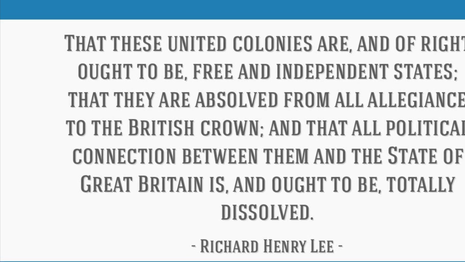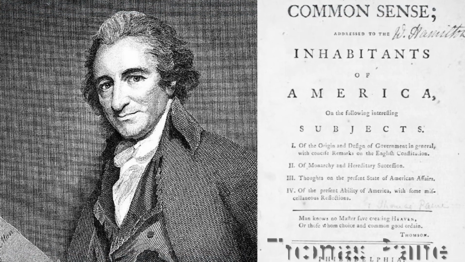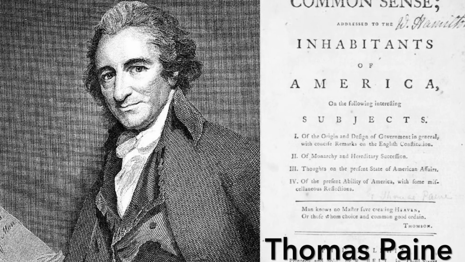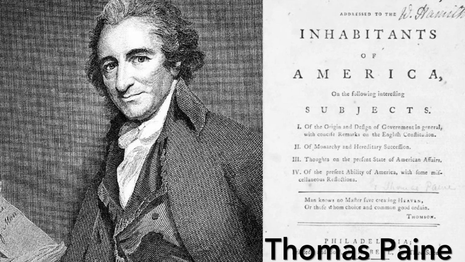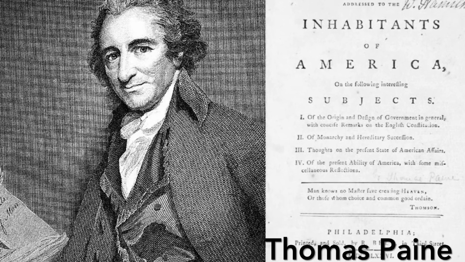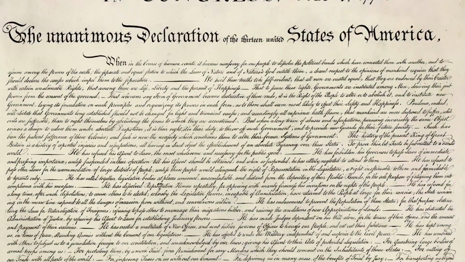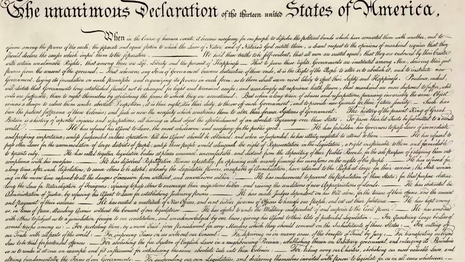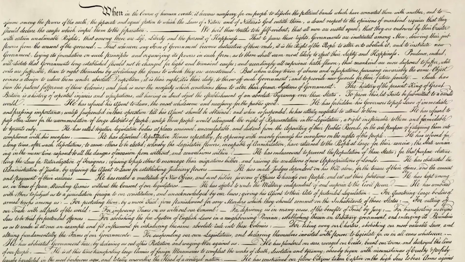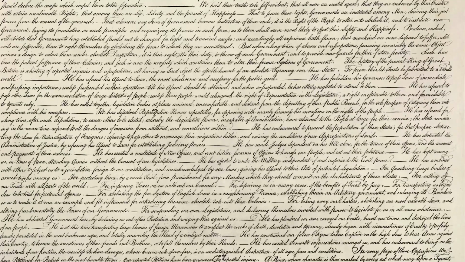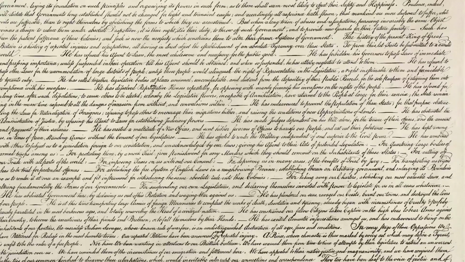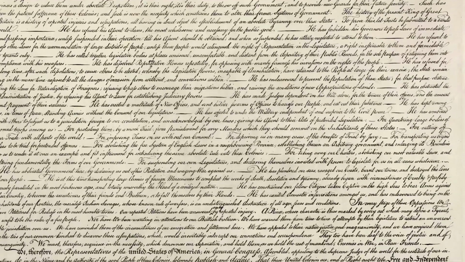Thomas Paine also had a hand in encouraging many colonists to lean towards independence from British government. On July 2nd, 1776, the Lee Resolution was accepted, and on July 4th, 1776, the revision of the Declaration of Independence drafted by Thomas Jefferson was approved. This was the moment that the colonies finally gained their independence.